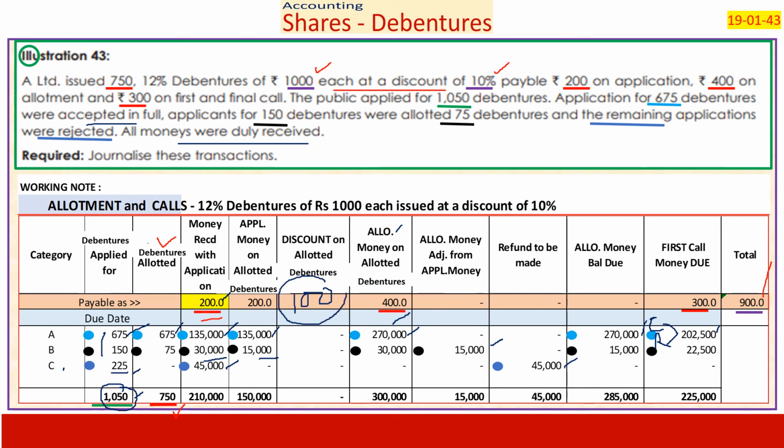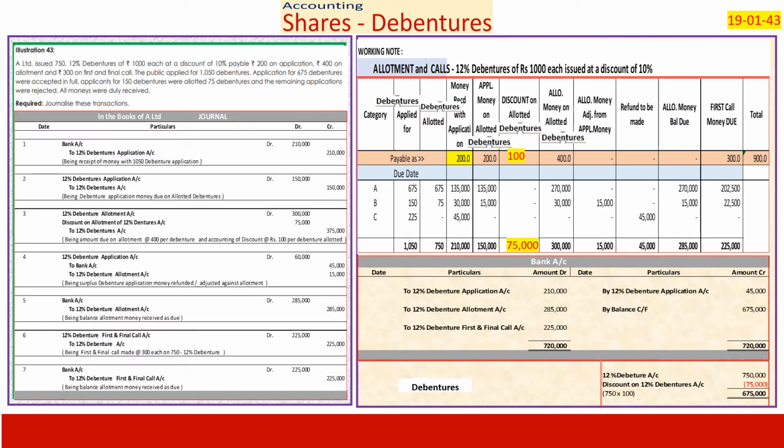We have to remember only one thing. There is a discount on issue of debentures, 100 rupees. 100 into 750 is 75,000 is the discount. We have to pass an entry because we will be receiving only 900 per unit. Now we have the working note and it is easier to pass the entries.